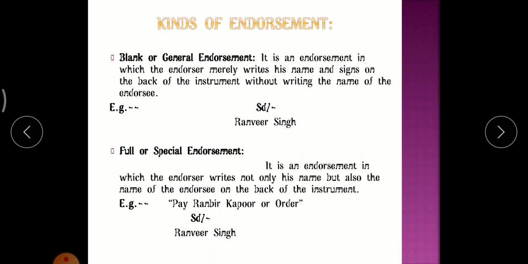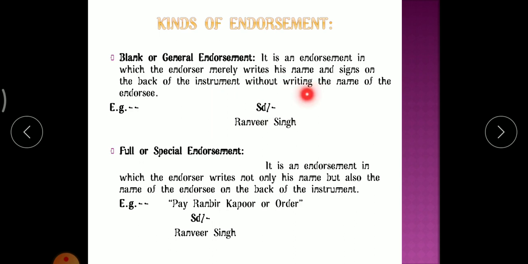It is an endorsement in which the endorser merely writes his name and signs on the back of the instrument without writing the name of the endorsee. So he will write his name and sign on the back of the instrument. For example, the endorser is Ranveer Singh. He will write his name, Ranveer Singh, and put a signature on the back of the instrument. That type of endorsement is called blank or general endorsement. Clear? What do you mean by blank or general endorsement?